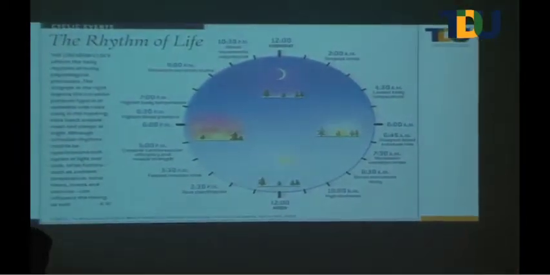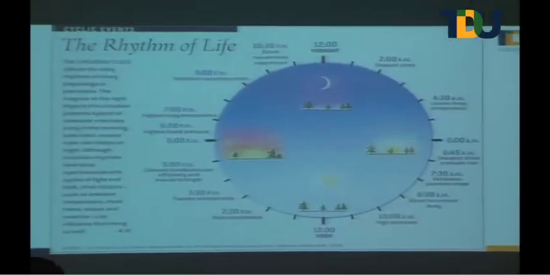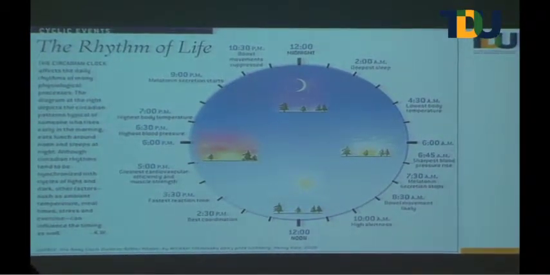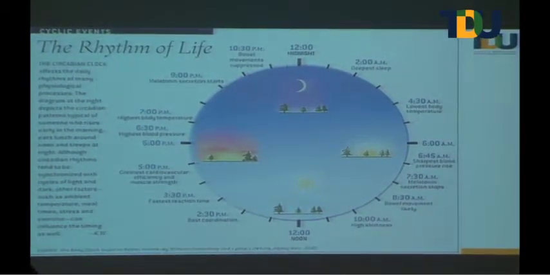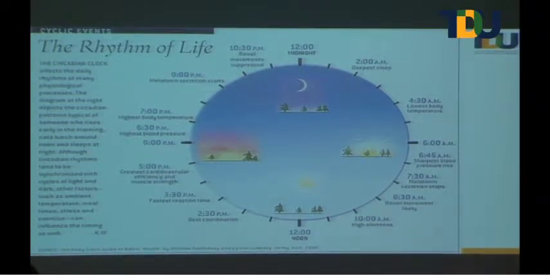This is a classical explanation of a 24-hour rhythm that is happening in our body. If you see from midnight, 12 o'clock, to the next midnight, the body has a lot of changes happening, which have different biological functions at different time intervals.